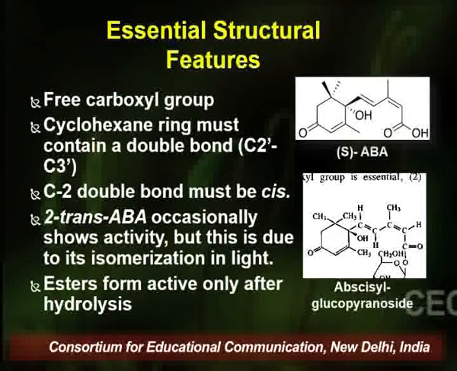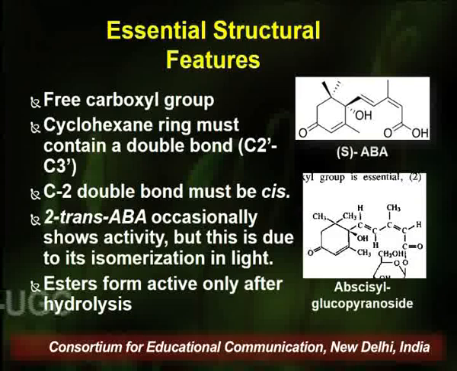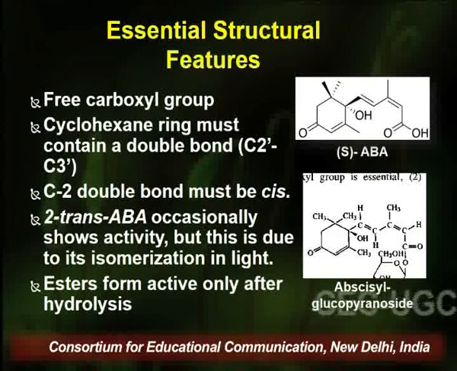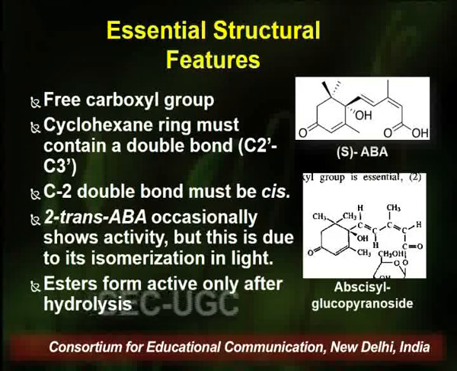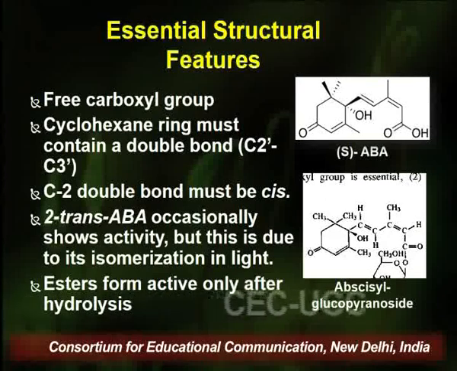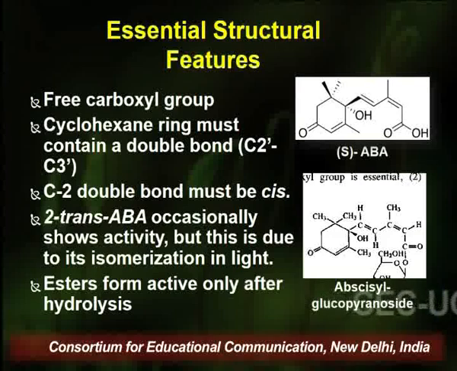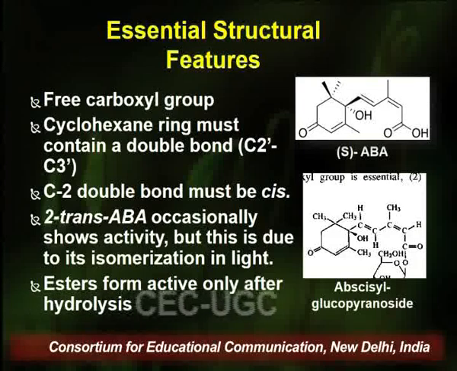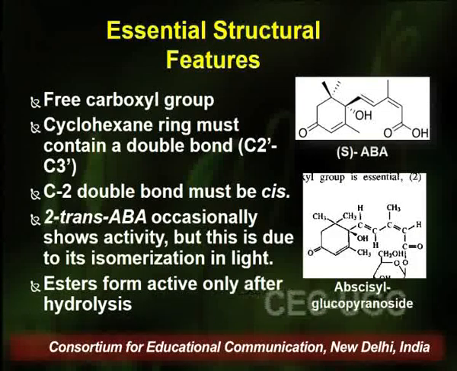Now there are certain essential structural features for abscisic acid. The first one is the free carboxyl group present in the structure. This is essential for their activity. Apart from the free carboxyl group, they should contain a cyclohexane ring, and not only a cyclohexane ring, but an unsaturated cyclohexane ring, and this unsaturation or double bond should be present between the second and the third carbon in the cyclohexane ring.